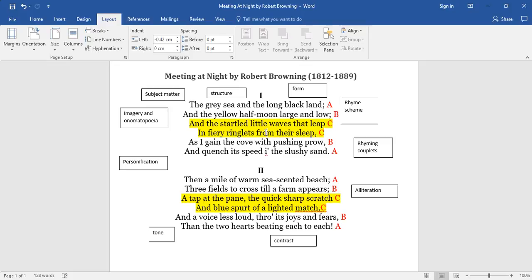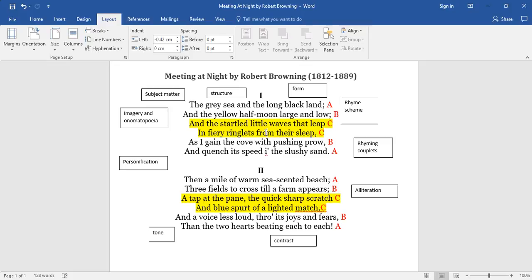The next point is structure. It's in two equal stanzas, and closely linked, and within structure, you would talk about the rhyme scheme. The rhyme scheme, as I've put it in red letters, is ABC, CBA. The rhyme scheme from the first stanza is the same in the second stanza.